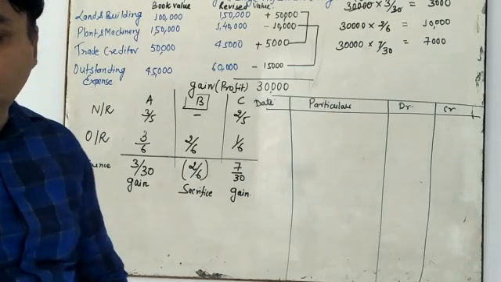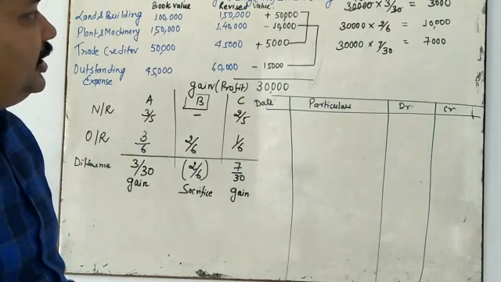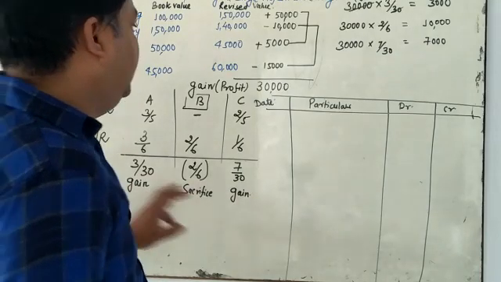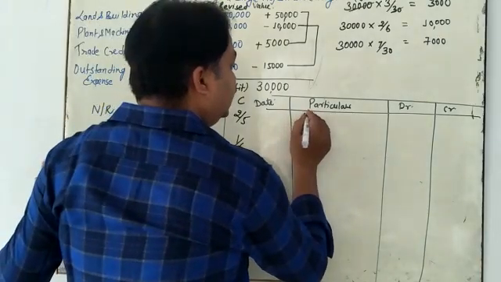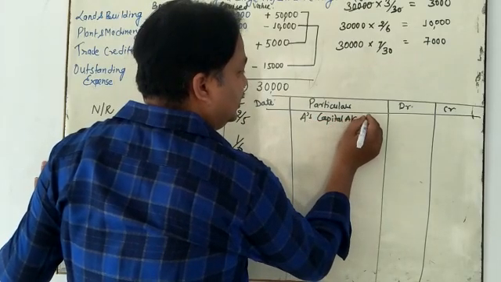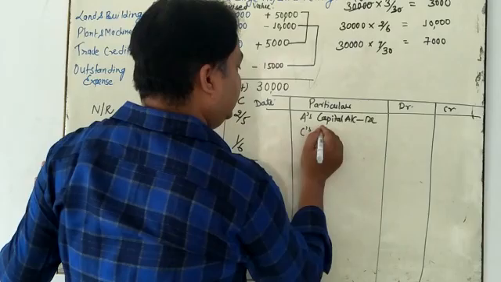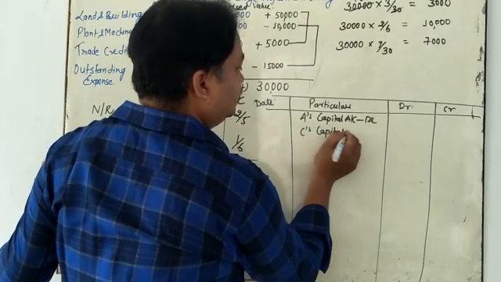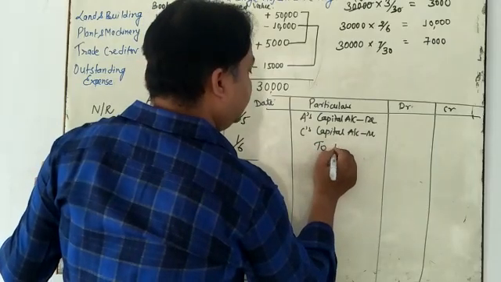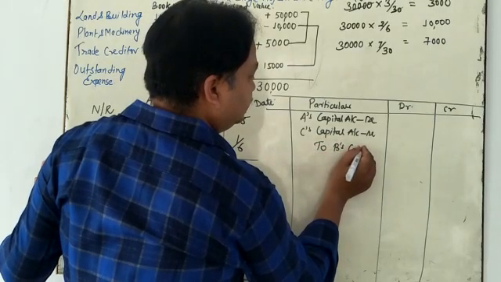Gaining partners' capital accounts debited to sacrificing partners'. Who is the gaining partner? They are A and C. So you write down A's capital account debited, C's capital account debited to B's capital account.